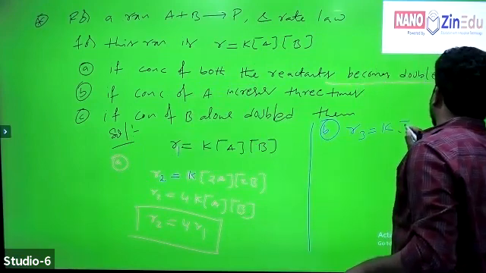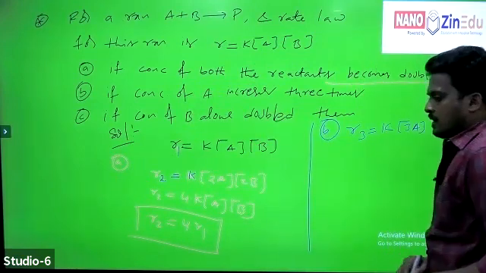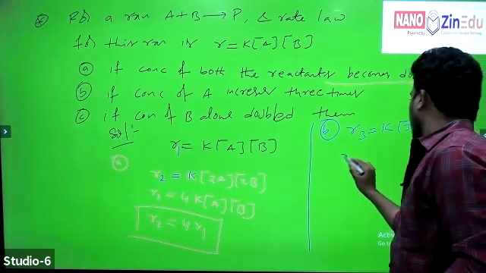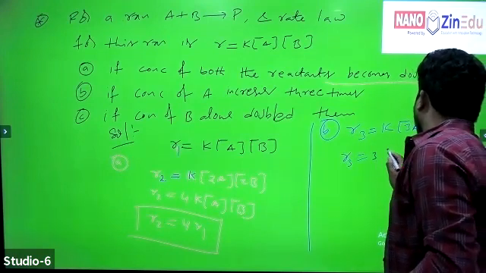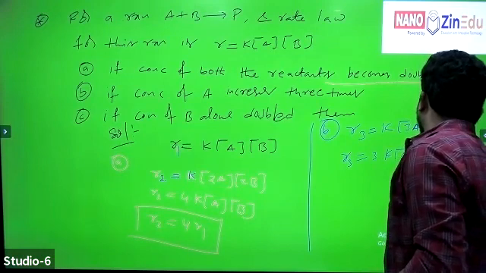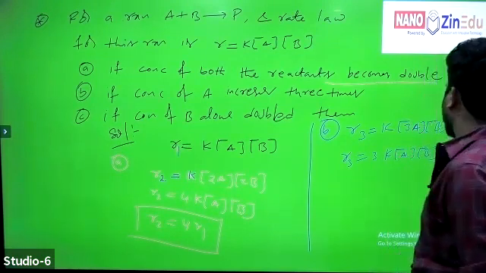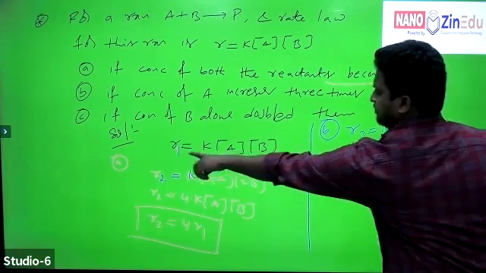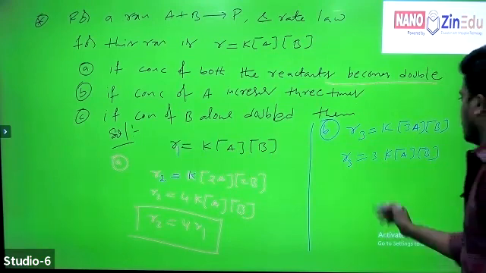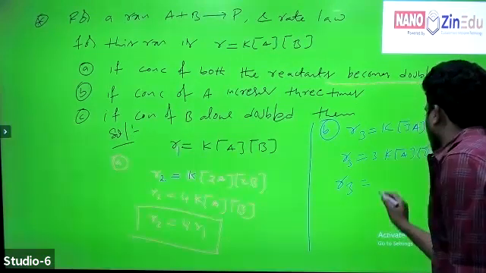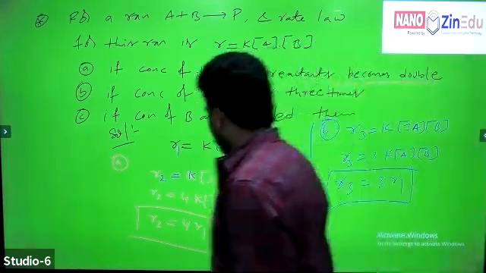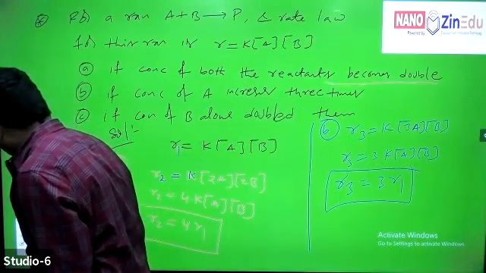A becomes 3A. There is no change in the concentration of B. Therefore, R3 equal to 3 into K into concentration of A into concentration of B. Can I substitute in place of K into A into B, R1? Then R3 is equal to 3 times of R1.